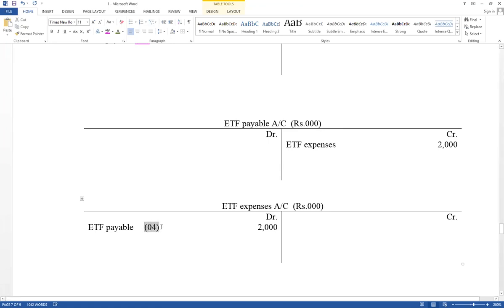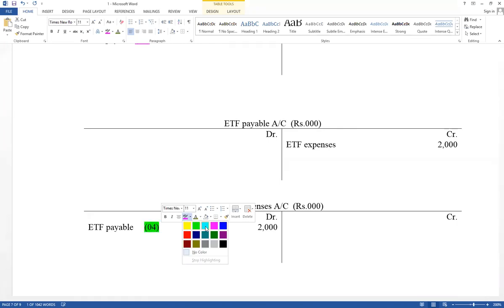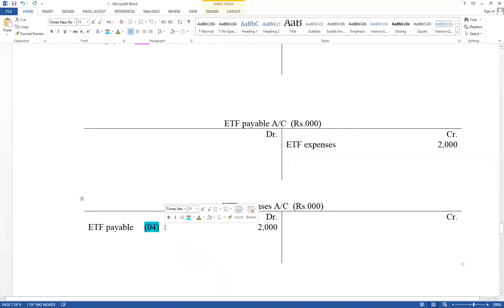There are 4 steps that should normally be applied when recording in the ledger accounts. This is an adjustment arising from legal requirements. All businesses have employees. Therefore, you have to know how to record EPF and ETF. Normally, 4 steps should be applied. Try to recognize how to calculate the values.